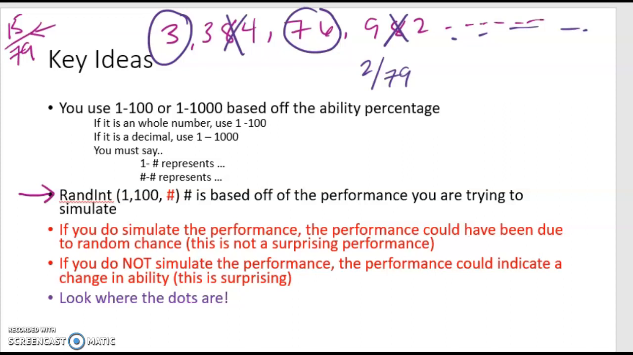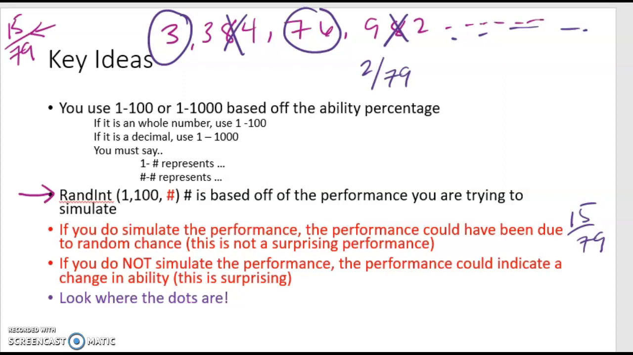Big takeaways. The performance that we wanted to simulate was 15 out of 79. If you do simulate the performance, that means that the performance could have been due to random chance. So we were able to randomly simulate it with a random integer calculator. That means random chance. However, if you cannot simulate it, that means that your ability changed. So we said that clutch meant that you had a greater ability. So if we can't simulate 15 out of 79 makes, that means his ability is changing.